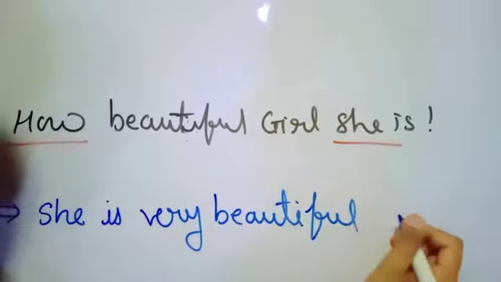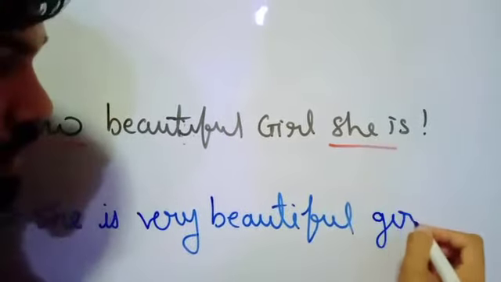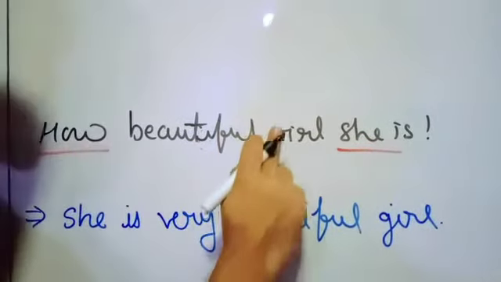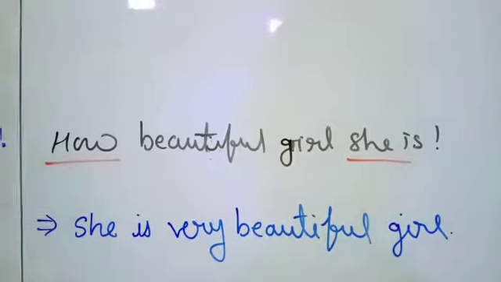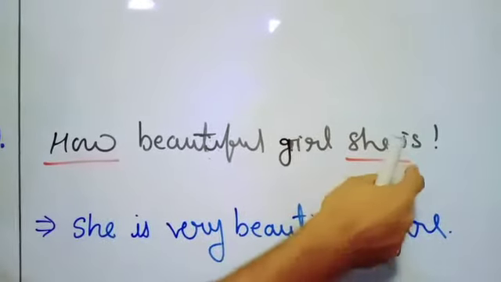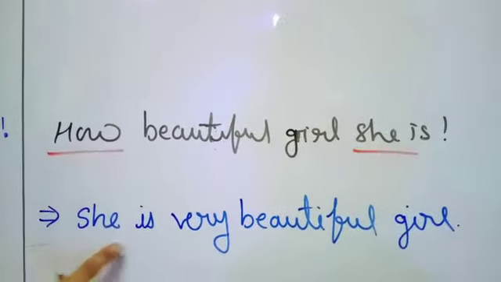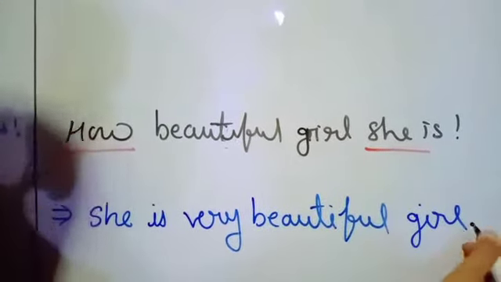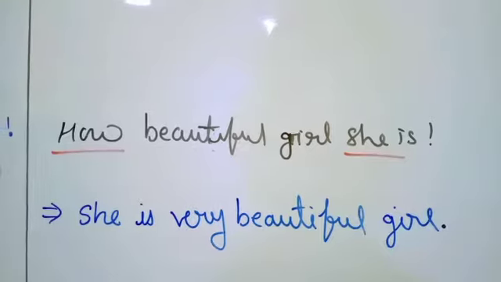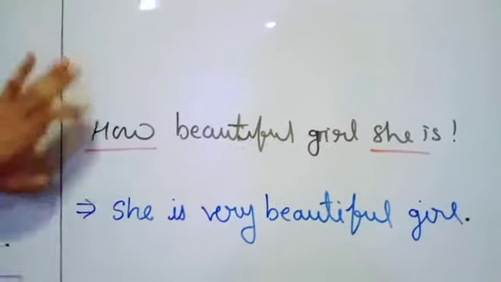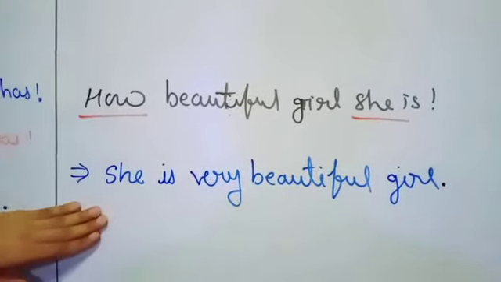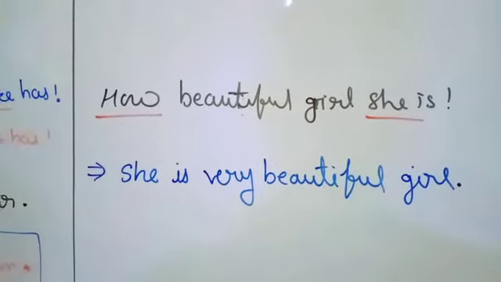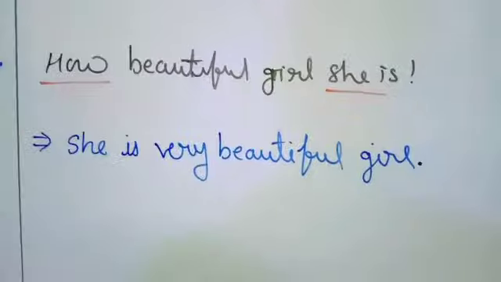Then at the last we have noun, that is girl. She is very beautiful girl. How beautiful girl she is, that is going to change. She is very beautiful girl. This way we can use the formula. We have to change that exclamatory sentence into the assertive sentence. Ahead we have the second rule to change that. Let's see.